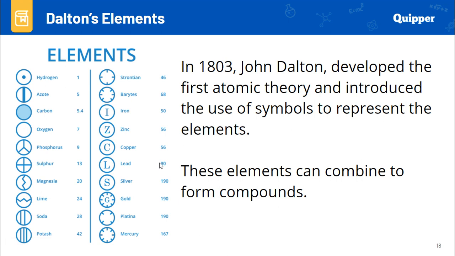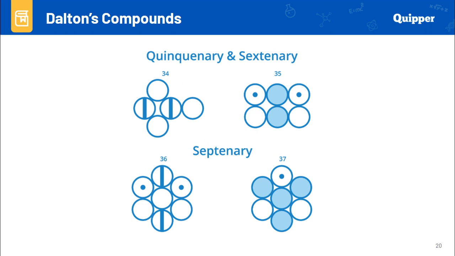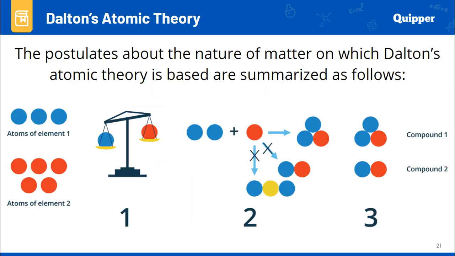These symbols were usually used to represent elements. And when those elements combine, they form a compound. So, ito na yung binary, ternary, and quinquennary. This tells us how many elements are present, not atoms. Usually, binary and ternary lang tayo dito kasi basic chemistry lang ito. Ayan, hanggang sa parami ng parami.